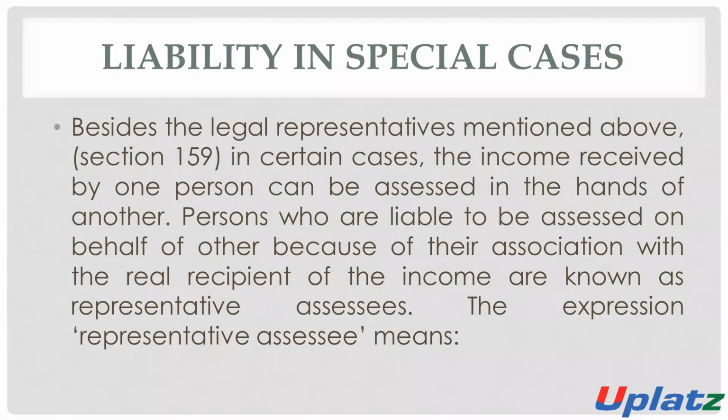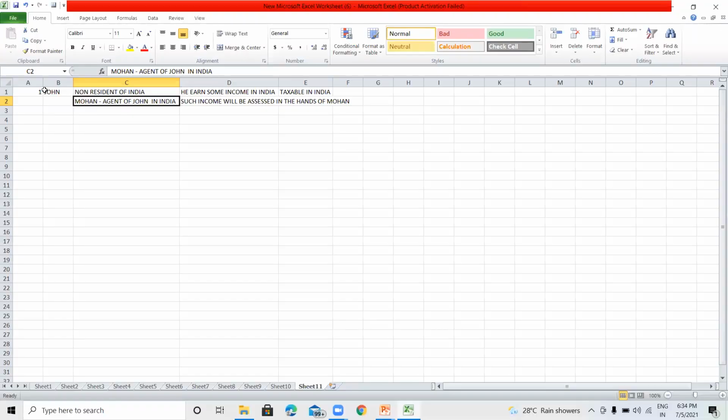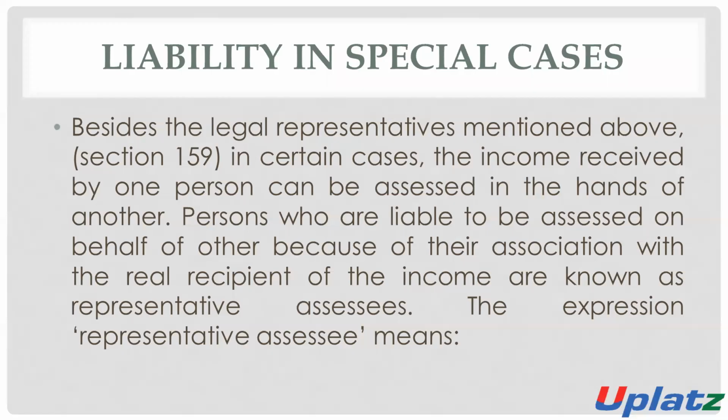So the income received by one person can be assessed in the hands of another person. The persons who are liable to be assessed on behalf of another person because of their association with the real recipient of the income are known as representative assessees.